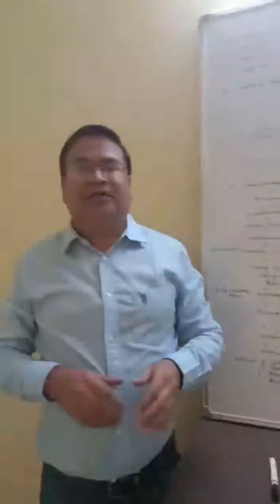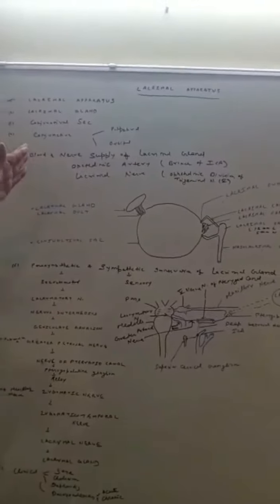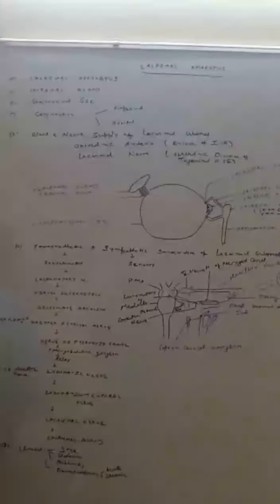What is the conjunctival sac? The space between the palpebral and the bulbar conjunctiva is called the conjunctival sac. Suppose this is the bulbar conjunctiva, and this is the palpebral conjunctiva, and a space is present in between them. That is the conjunctival sac.